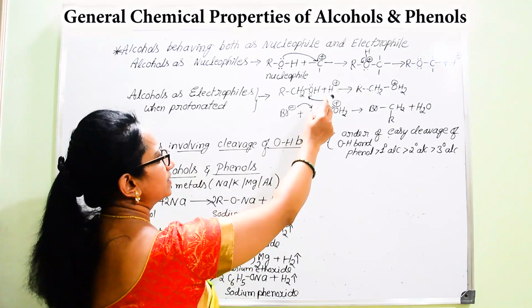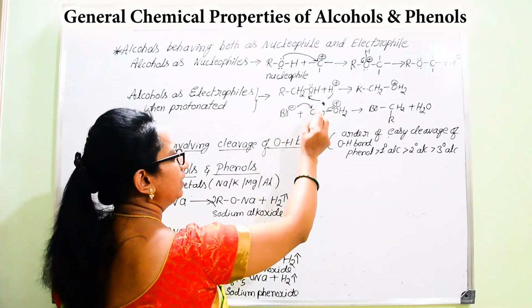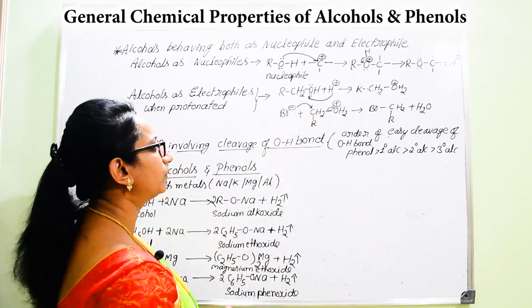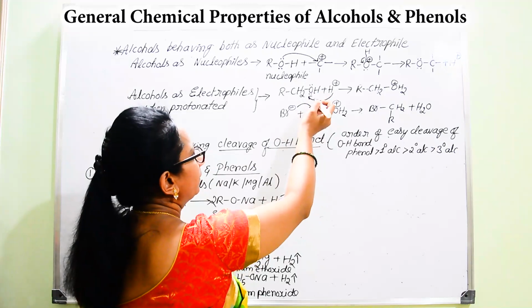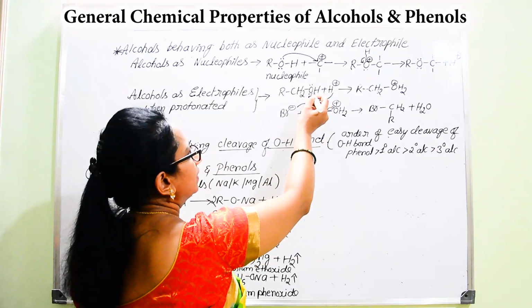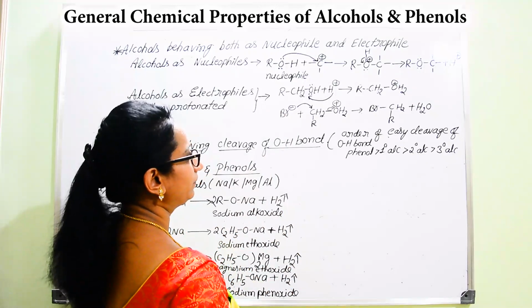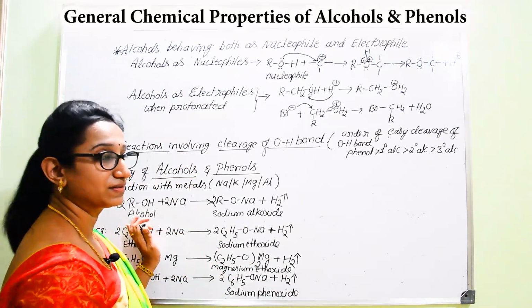Now this proton, once it interacts with this OH group, you can find this OH group contains an electronegative oxygen atom, which is bearing two lone pairs of electrons.